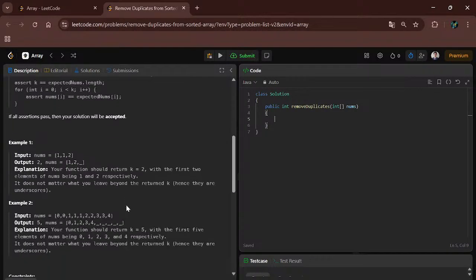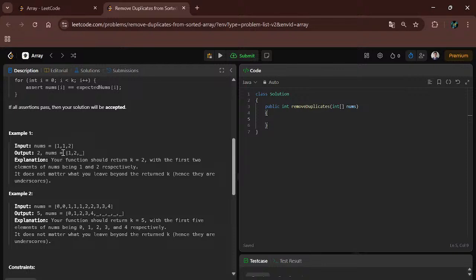In the brute force approach, what we will do, take one k pointer. This is a sorted array, so we will take advantage of that. First we will traverse the array, and if the element is not equal to the previous one, then we will shift it to the kth position. I will write the code here, then you will understand. I will take the size of nums array first, n equal to nums dot length, and I will take I to iterate it. And take k at 1, because at the 0th index there will be no duplication.